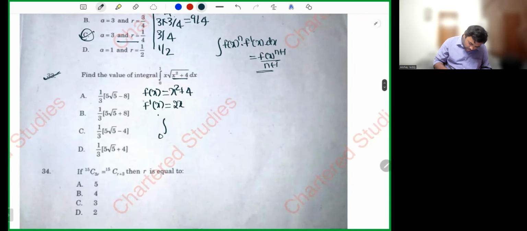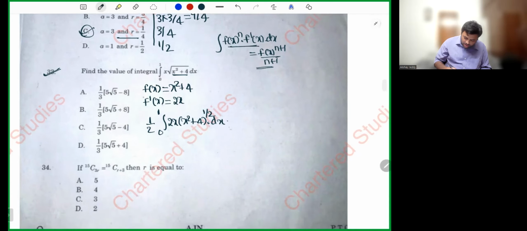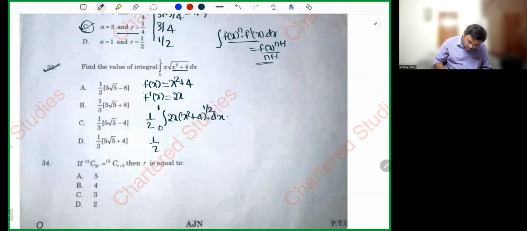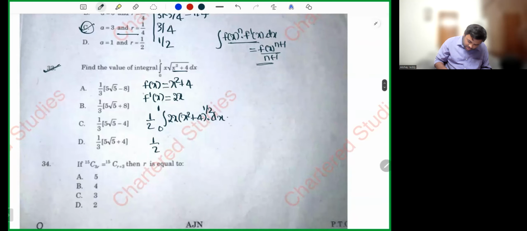So integration from 0 to 1, 1 by 2, 2x root of x square plus 4 into dx. Instead of writing root of x square plus 4, let me write it like this: x square plus 4 whole power 1 by 2. Now can I say, my dear friends, it is in the formula format? Yes, sir. Now let's apply the formula. 1 by 2 into integration of, why sir integration? f of x power n plus 1: x square plus 4 whole power 1 by 2 plus 1, whole divided by 1 by 2 plus 1.